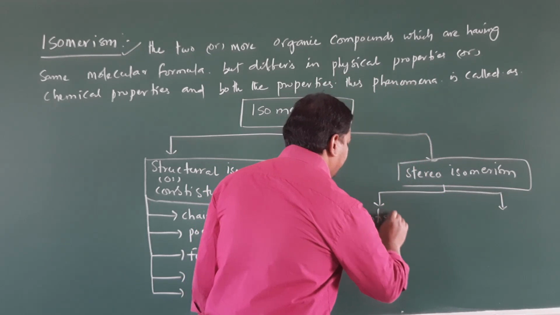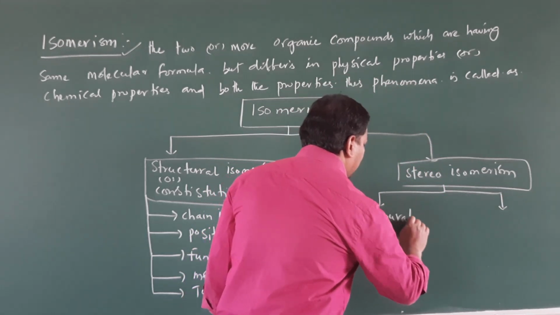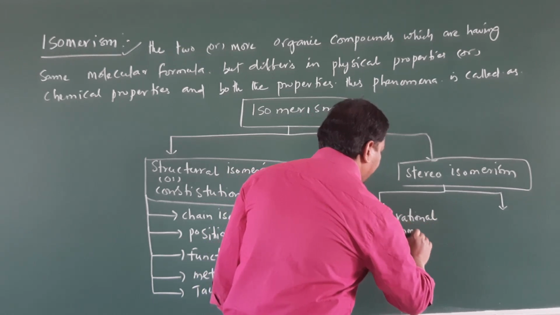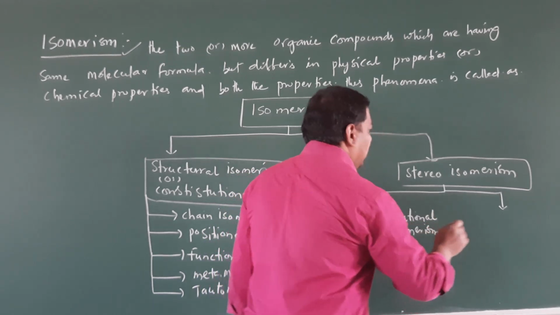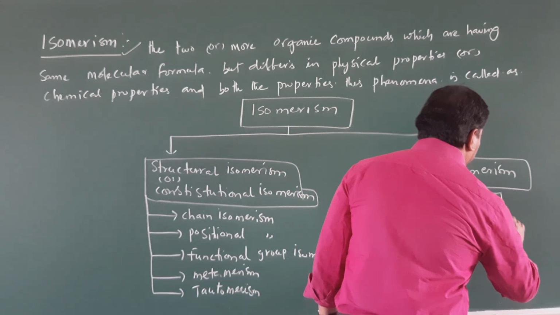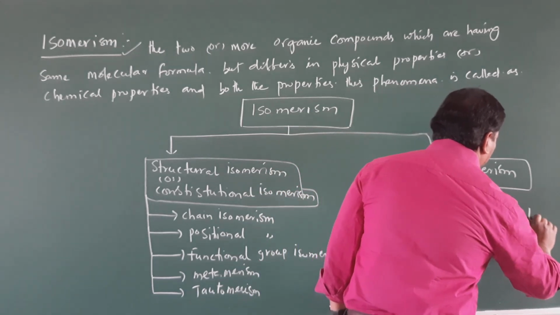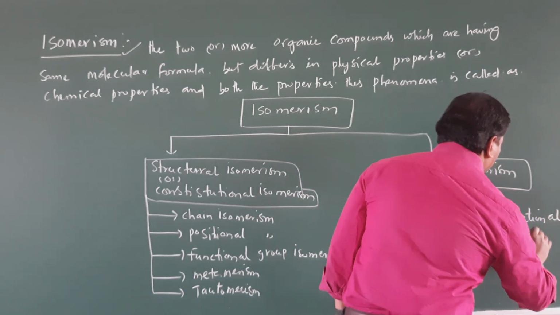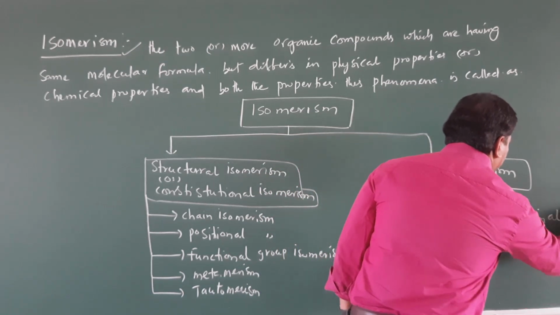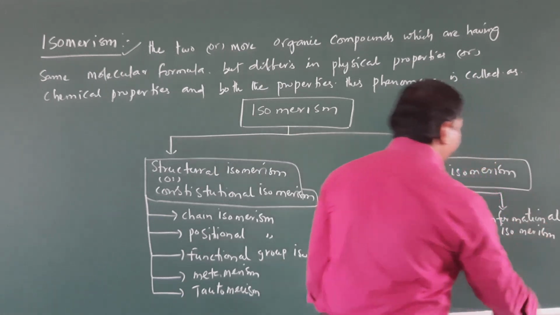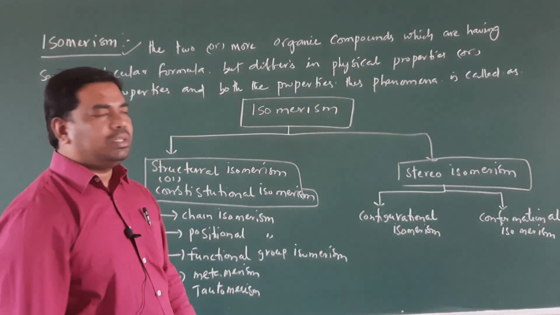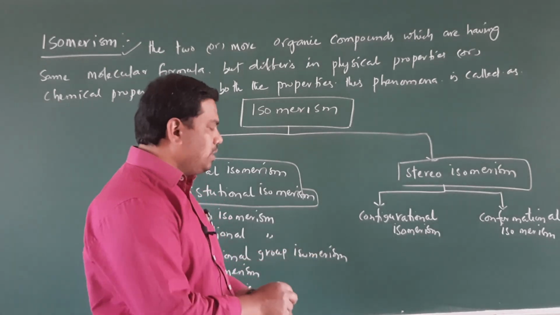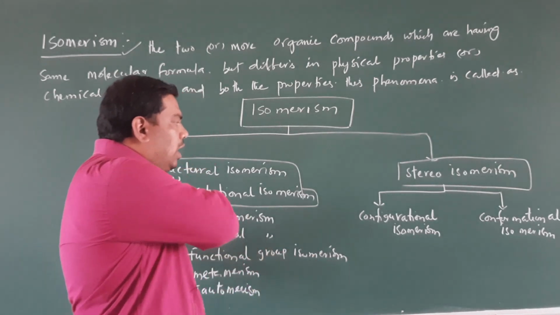configurational isomerism and conformational isomerism. Clear, student? Stereoisomerism is classified into two types, configurational isomerism and conformational isomerism.